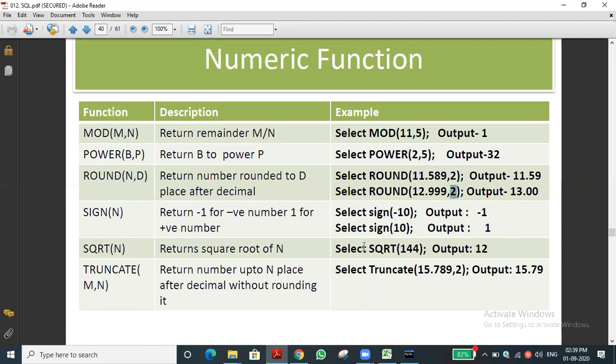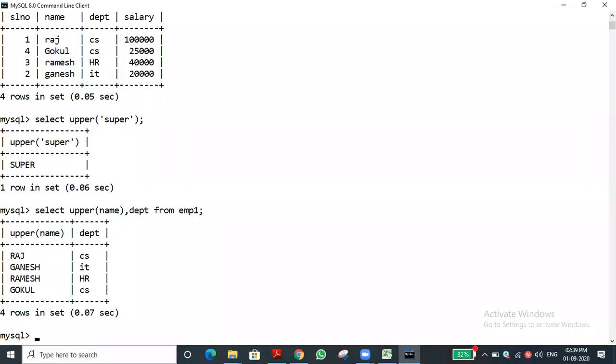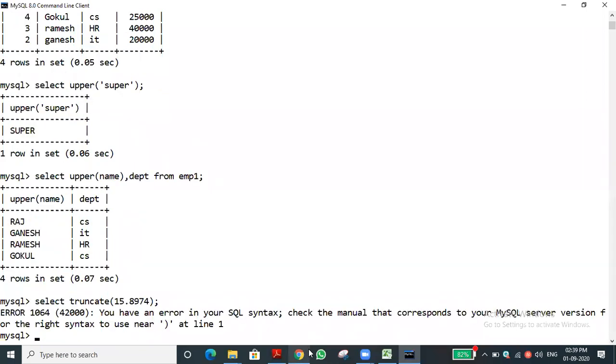Okay. Sir, they have given without rounding. There may be a mistake in the output, sir. Without rounding, the last line after the decimal without rounding it. Let me run the output. It may be wrong, sir, I think so. Let me do it. What are the things we gave? Select truncate of, let me take 5.879.